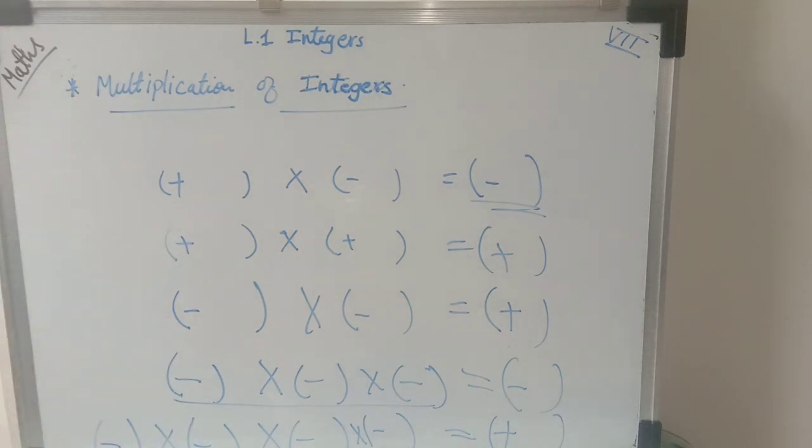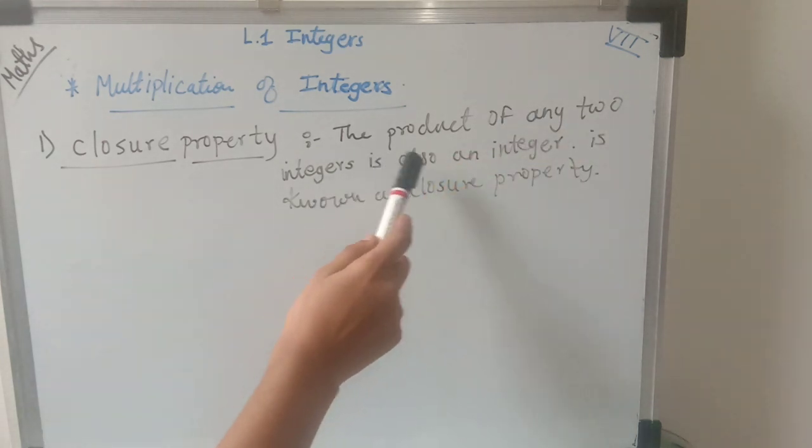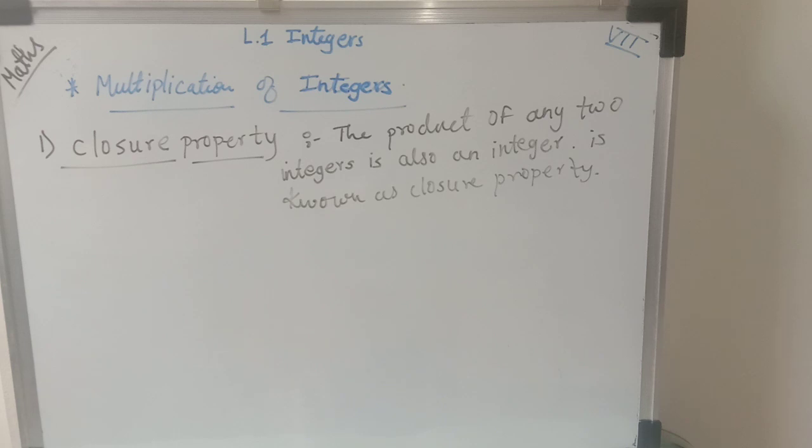Now today we are going to see the properties of multiplication of integers. The same properties are there that we learned when we did the addition and subtraction of integers, but here there is a slight difference. So let's start to learn the properties of multiplication of integers. The first property is the closure property. What is this property saying? This property says the product of any two integers is also an integer, and that property is known as the closure property.